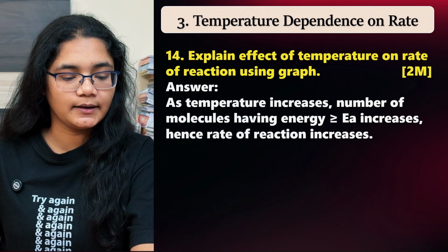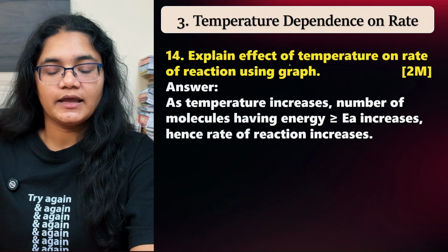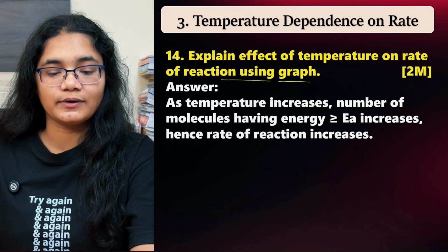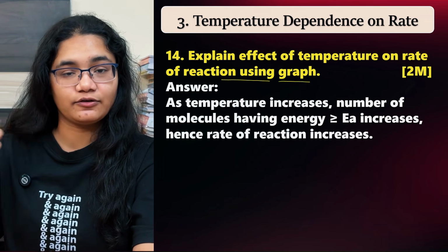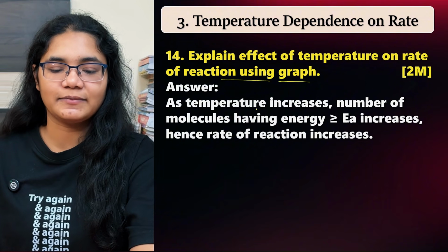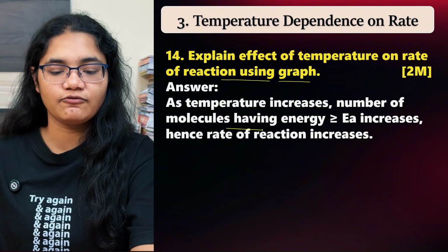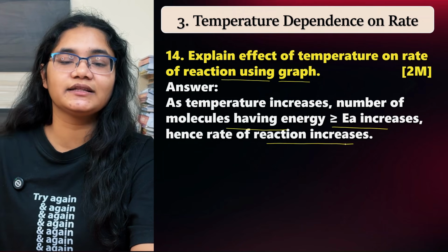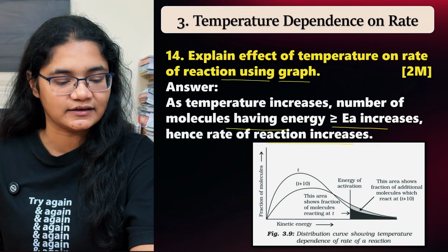Next, explain the effect of temperature on the rate of the reaction using graph. As the temperature increases, the rate of the reaction also increases. What happens is, as the temperature increases, the number of molecules having energy more than the activation energy increases, and that is why the rate of the reaction increases. Look at this graph properly.